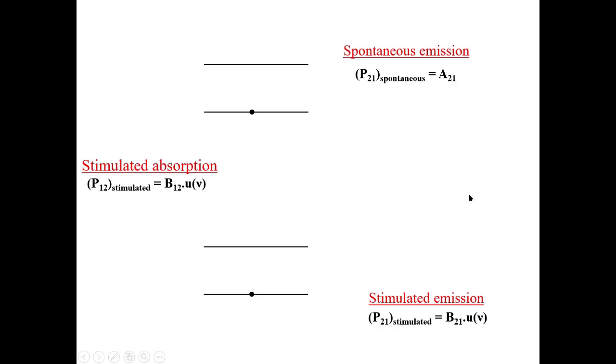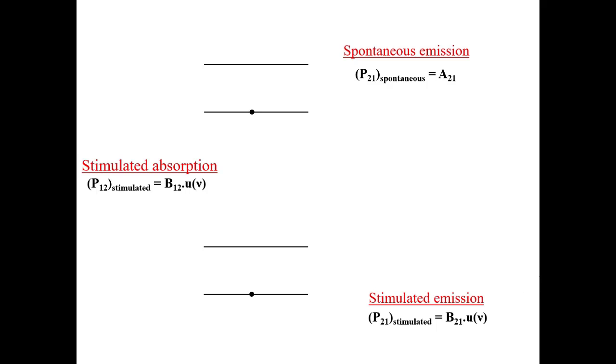There is another possibility after stimulated absorption. Once stimulated absorption is complete, after staying here for 10 nanoseconds, when this electron returns to the ground state, at the same time, if the system encounters an incoming photon of energy equal to the energy difference between these two energy levels, then this happens.